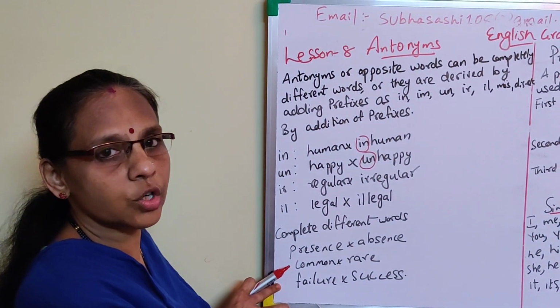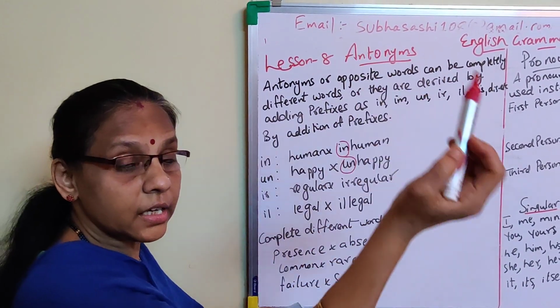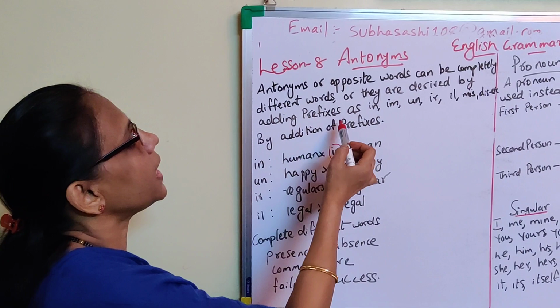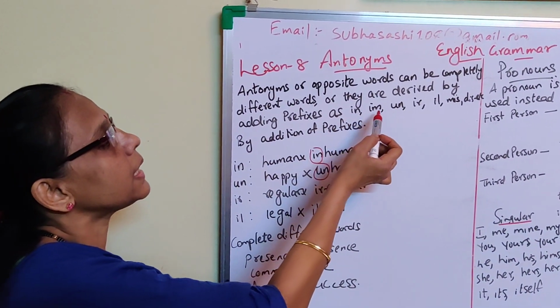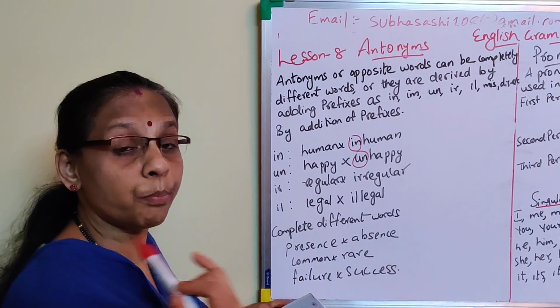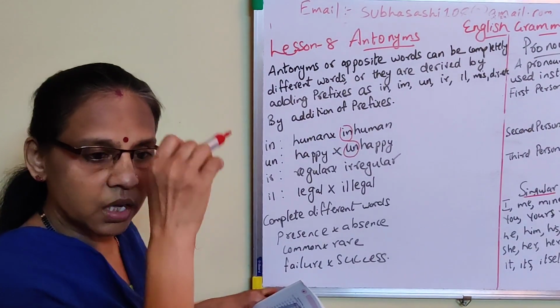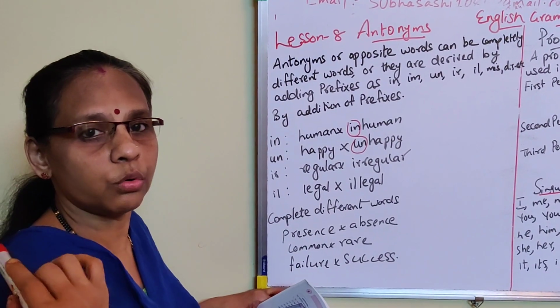So understood, what is an antonym? Antonyms, or opposite words, can be completely different words, or derived by adding a prefix such as in, ir, im, dis, all these words. Prefix means before. Pre means before. Pre-primary, remember that.